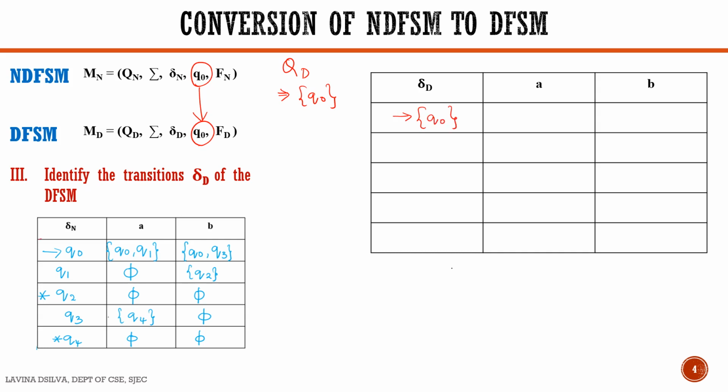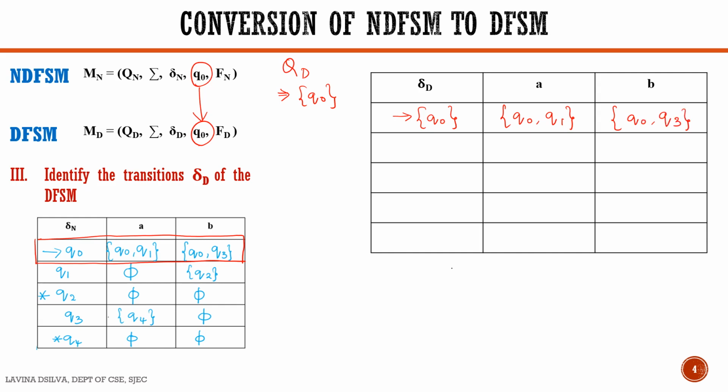The next thing to note is, since the start state remains the same in the case of NDFSM and DFSM, we can take these transitions of NDFSM as they are. And we can see Q0 on seeing an A goes to two states, that is Q0 and Q1. Q0 on seeing a B goes to two states, Q0 and Q3.